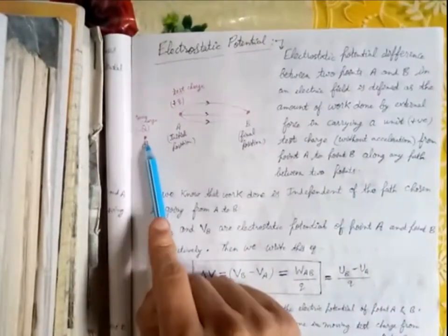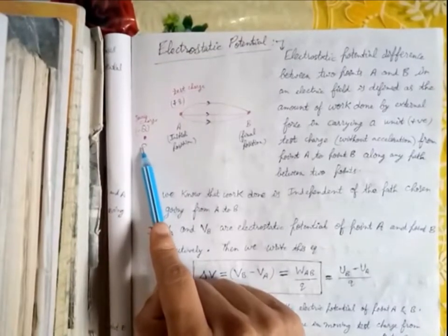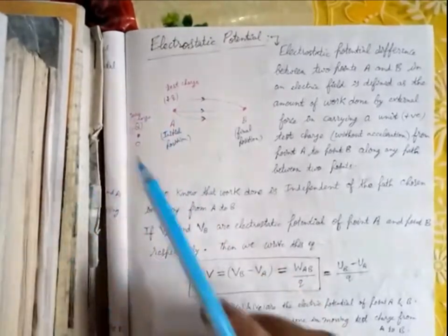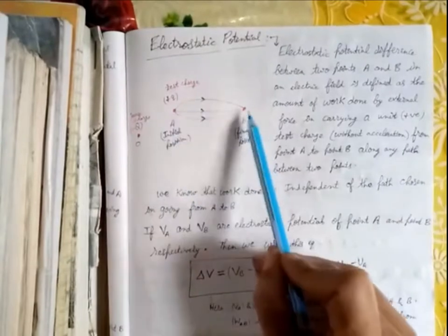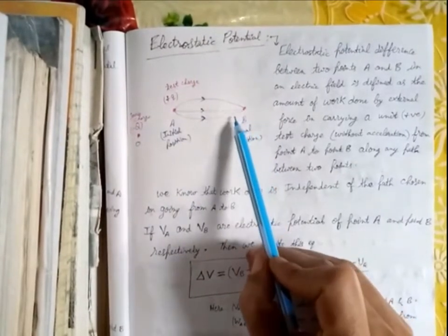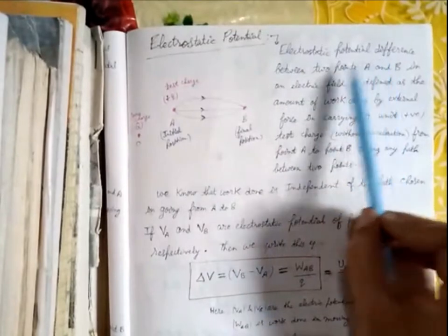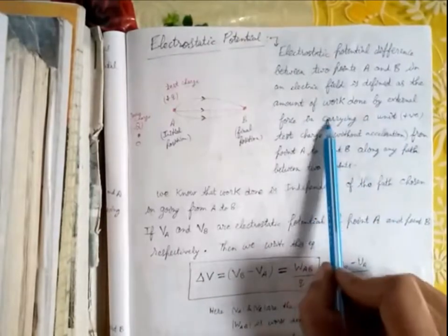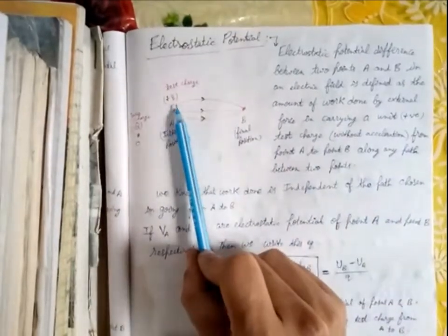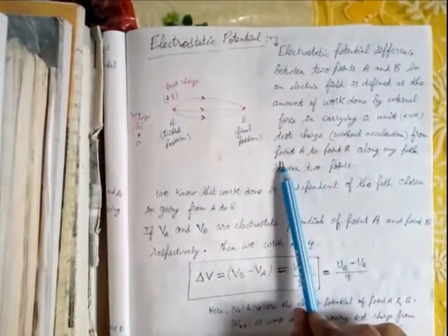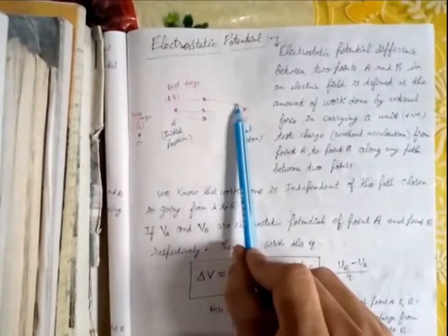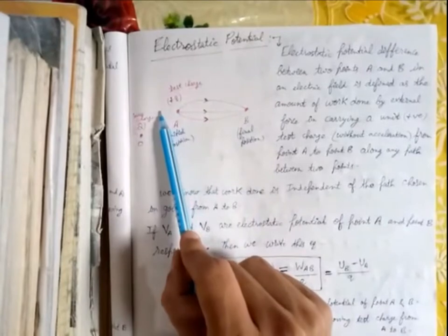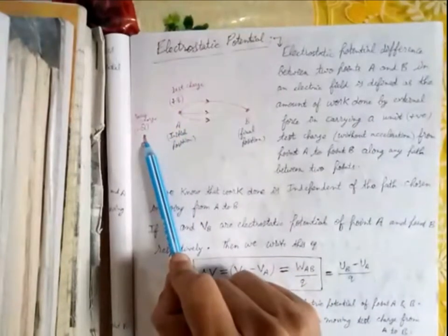So if there is a source charge at point O, and it is creating an electric field all around it, it means it is creating the electric field at point A as well as at point B. So the electrostatic potential difference between these 2 points is defined as the amount of work done by the external agent in carrying this unit positive test charge without acceleration from point A to point B. So we are moving this test charge from A to B against the electrostatic force of attraction, because this source charge is negative.